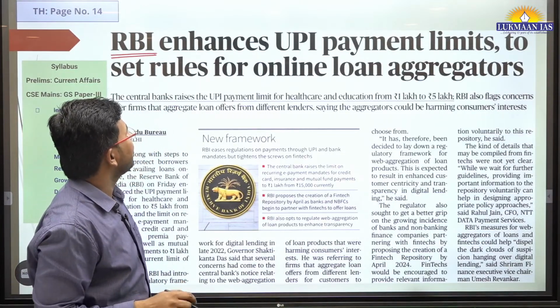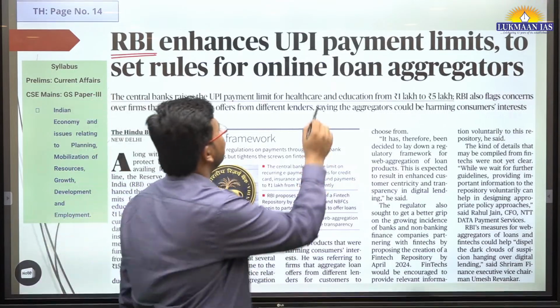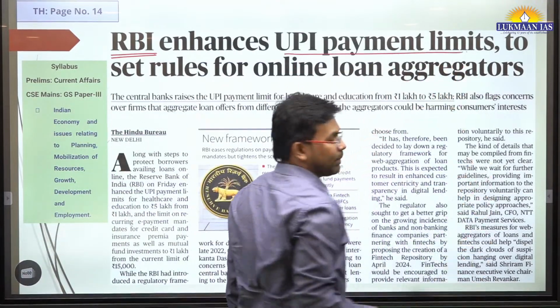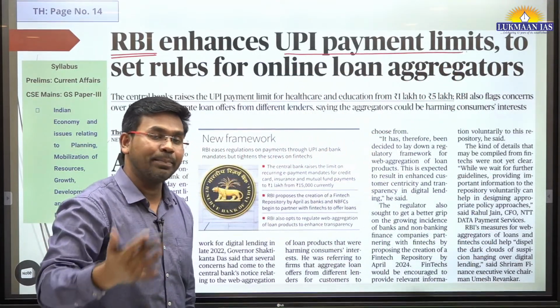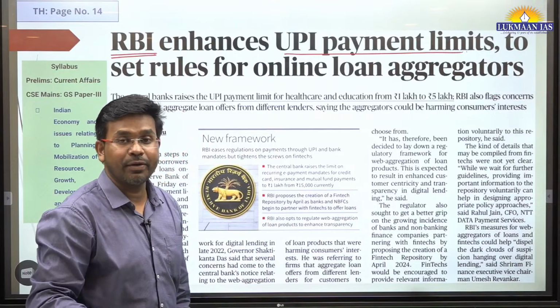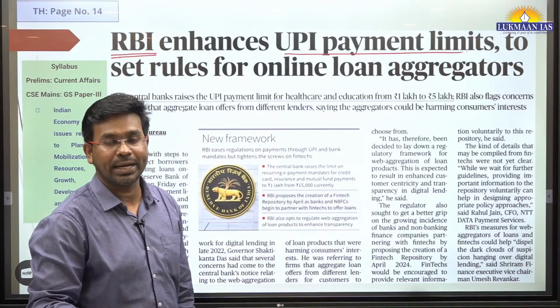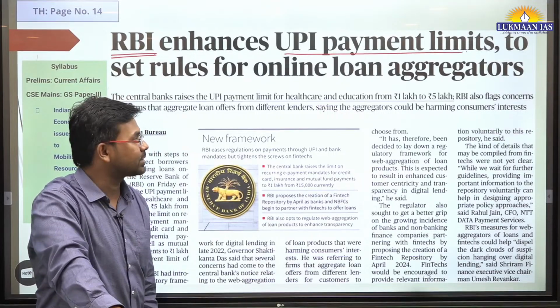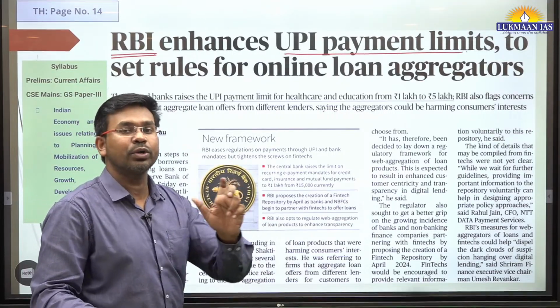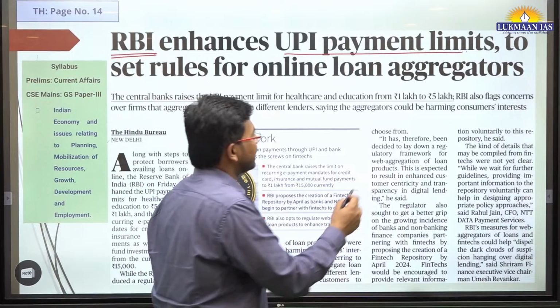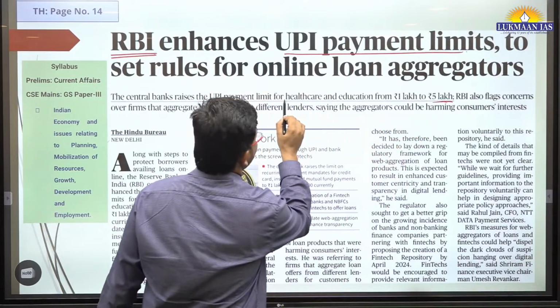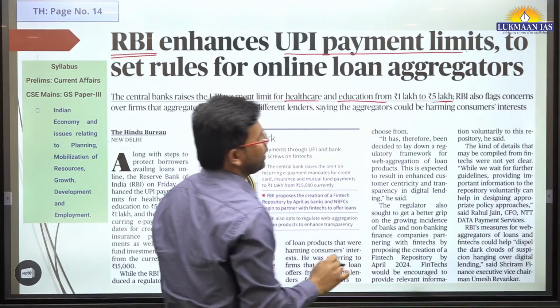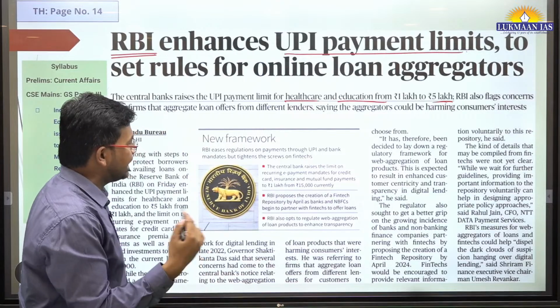So what it has done, it has increased the UPI payment limits. UPI payment limits have been increased for multiple categories. For example, if a person wants to make payment to an educational institute or to a hospital or healthcare infrastructure, earlier the limit was 1 lakh rupees, but now it has been increased to 5 lakh rupees, for the healthcare and educational sector.